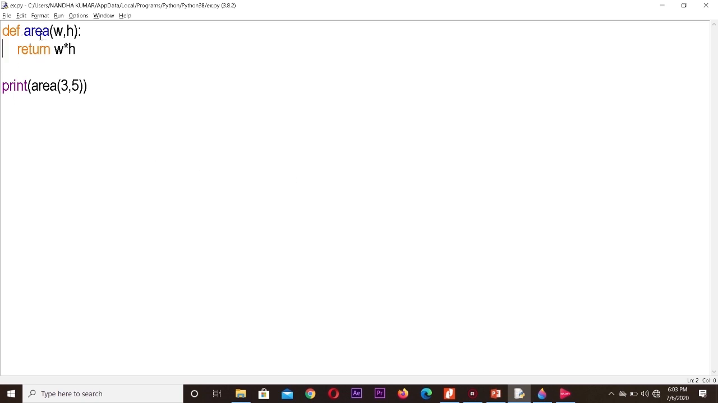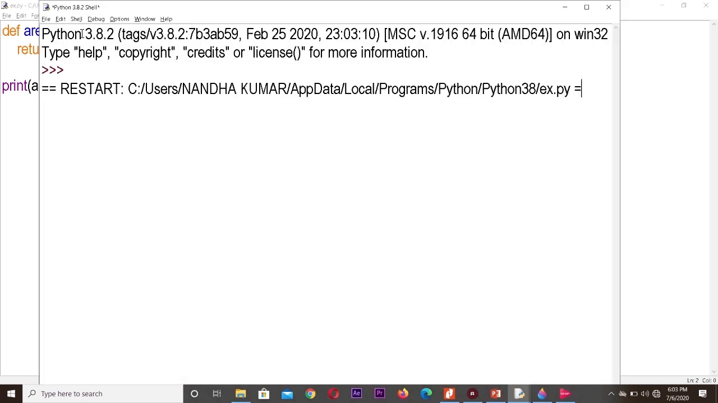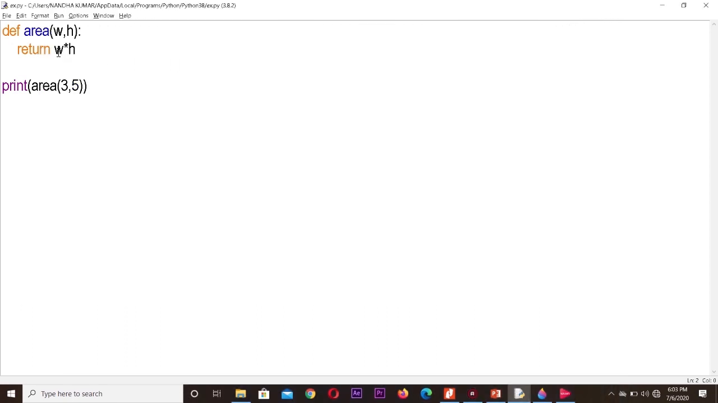See, I have defined area with parameters w and h. Same example we discussed earlier. Return w into h and print area 3 comma 5. Simply I have called the function in the print function. So now if you execute you'll be getting the output as 15. Okay, so the return statement is not an empty statement, it is returning some value. So I have used the expression in the return statement, so that's why it's not giving us none.